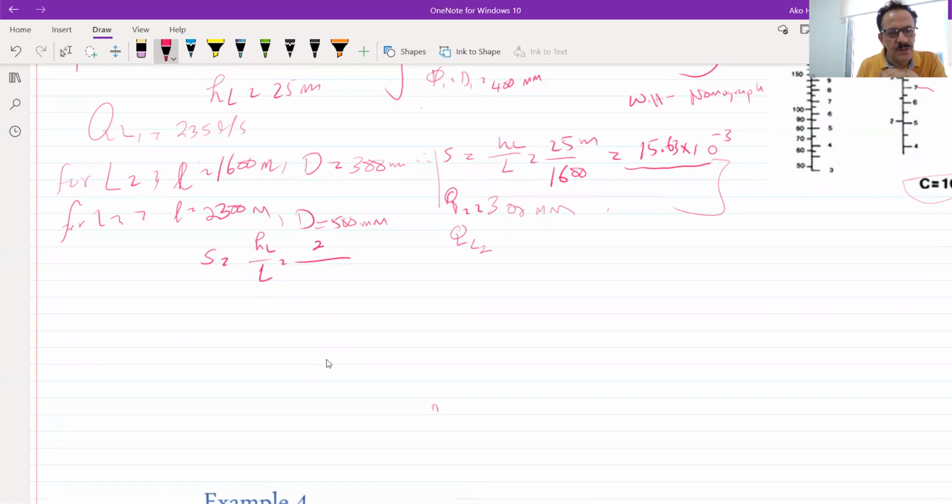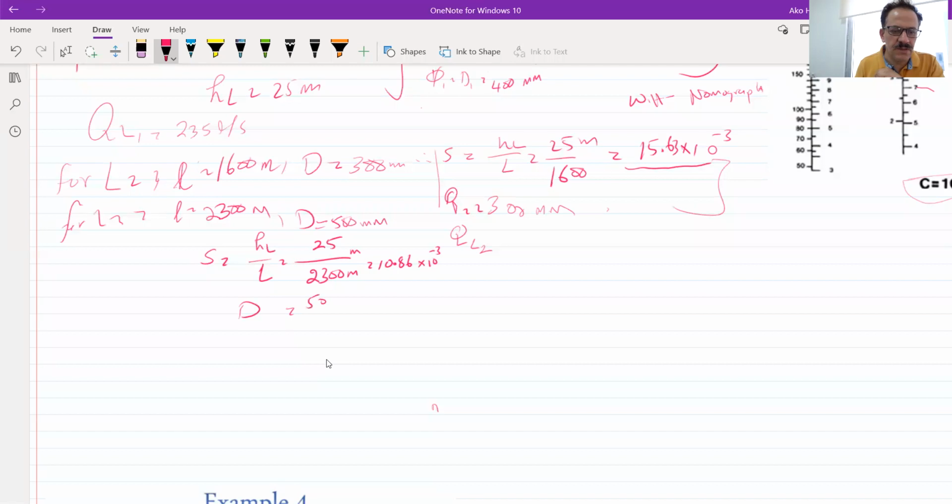The head loss is also 25 because it's a parallel pipe, divided by 2,300 meter. So in terms of 10 to the power minus 3, it's 10.86 multiplied by 10 to the power minus 3.